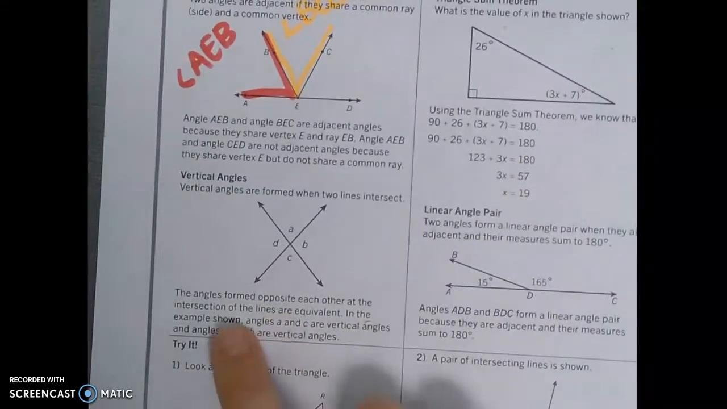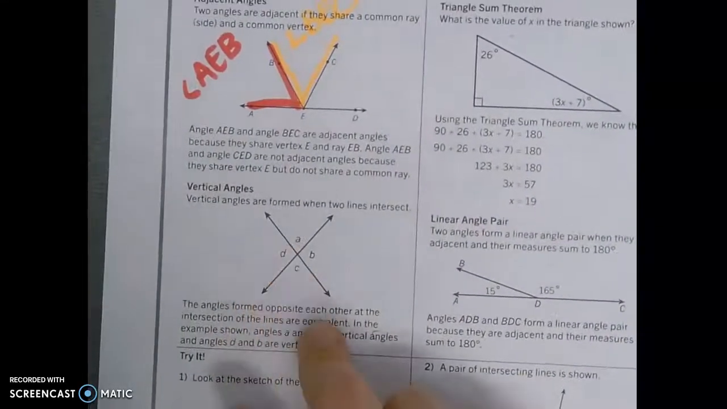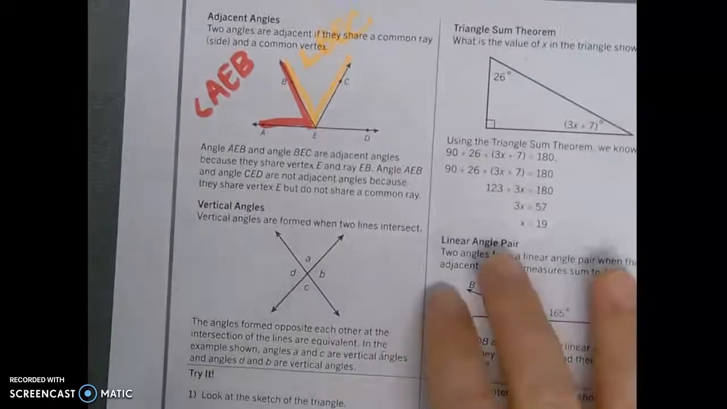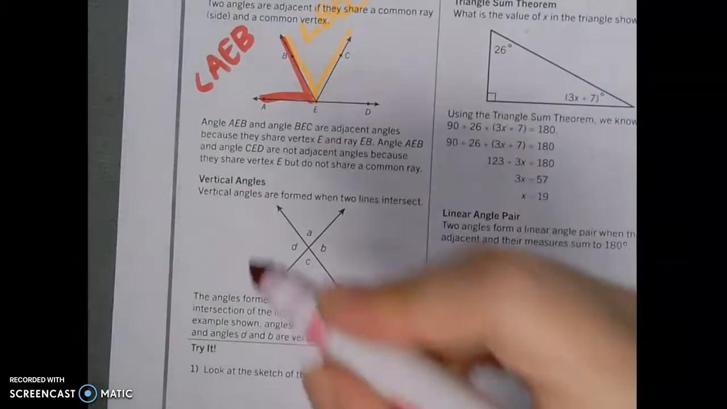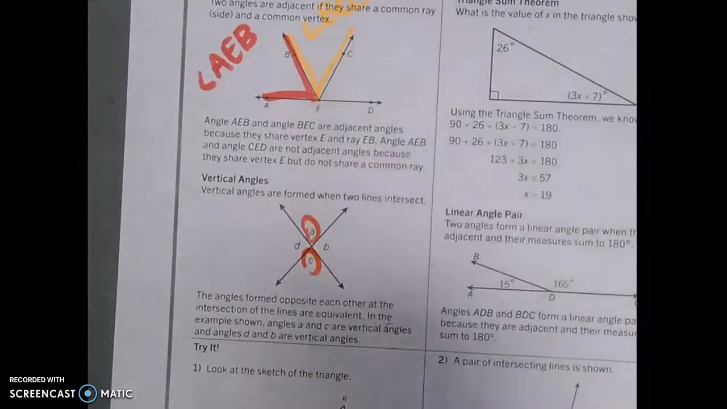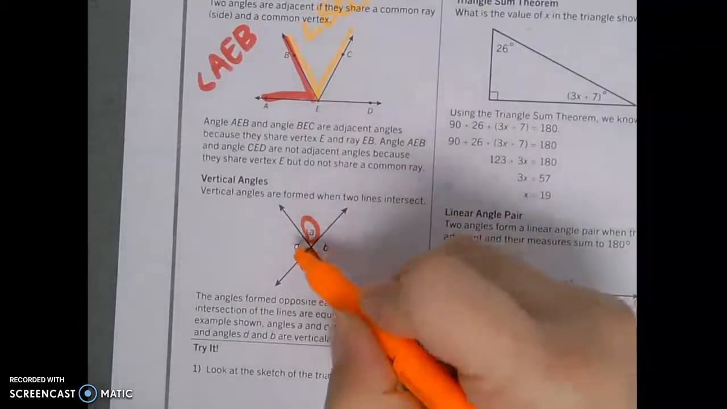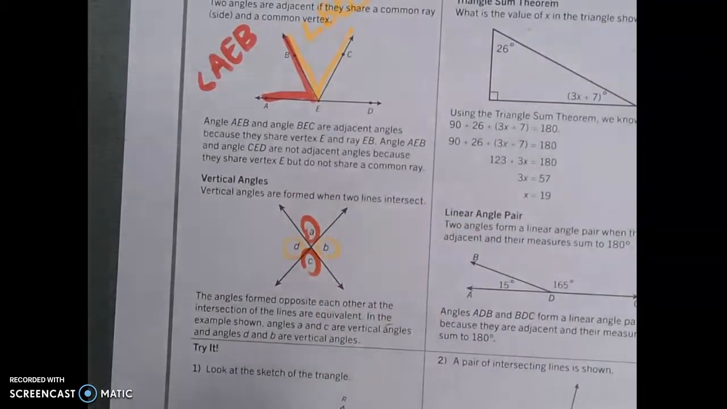For vertical angles, they are formed when two lines intersect, okay? So the angles are formed opposite each other. So for this one, A and C would be vertical angles, and D and B would be vertical angles, okay? Angles that are opposite of each other.